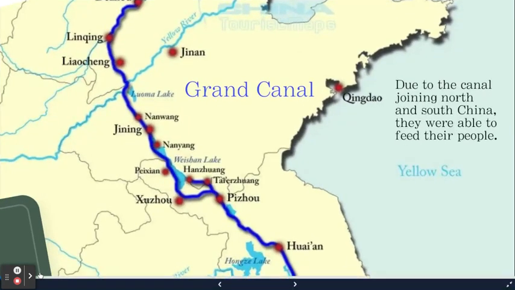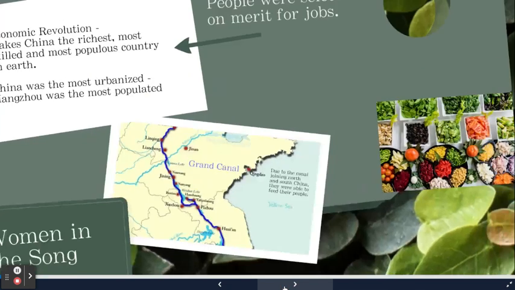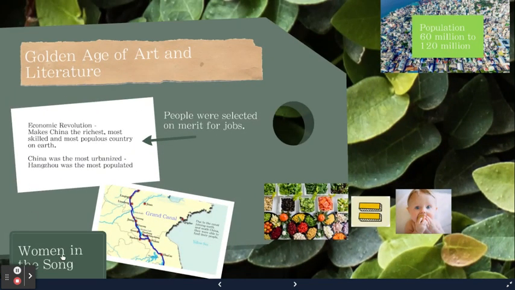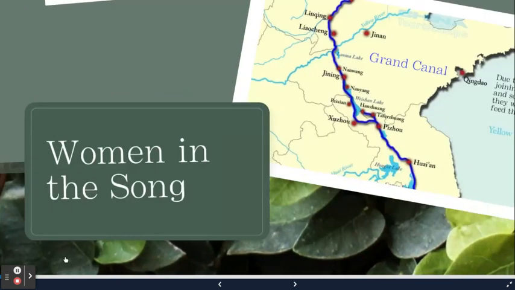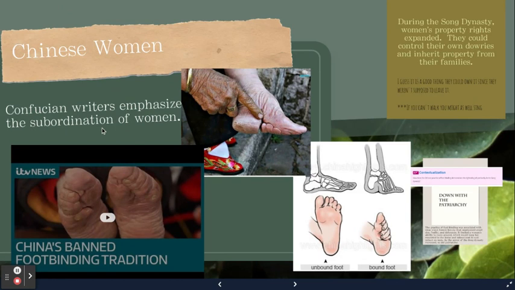We talked about the Sui dynasty, the one who built the Grand Canal, and they're the ones who united North and South China. And because of that, they were able to get that Champa rice from Vietnam, which allowed them in turn to feed their people. But under the Song dynasty, women, however, did not have a very good time.